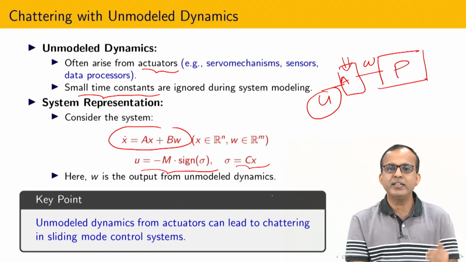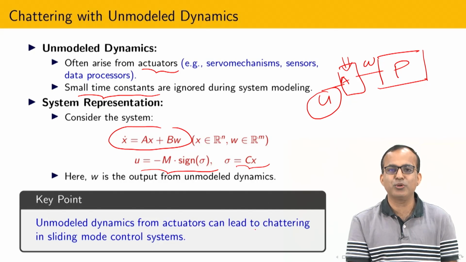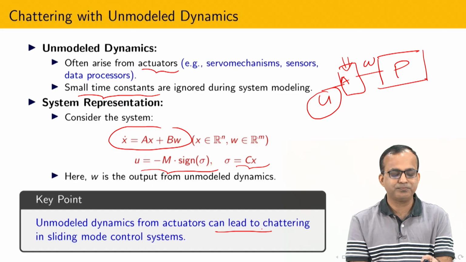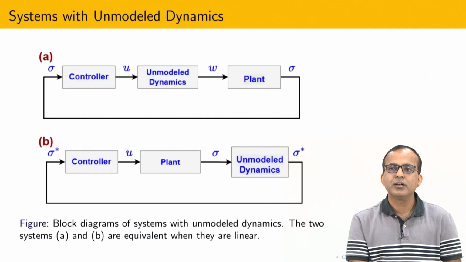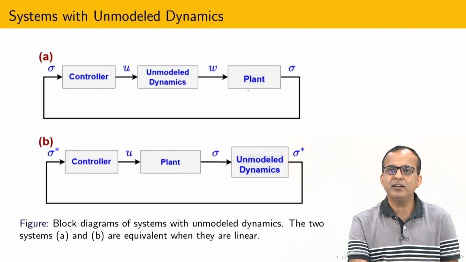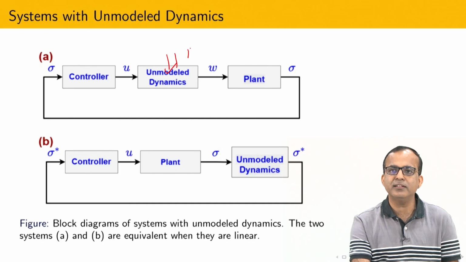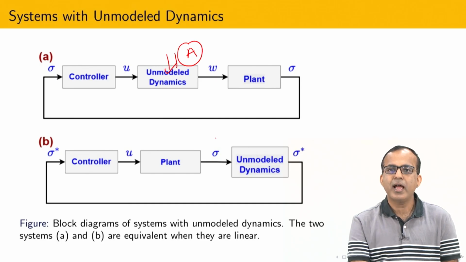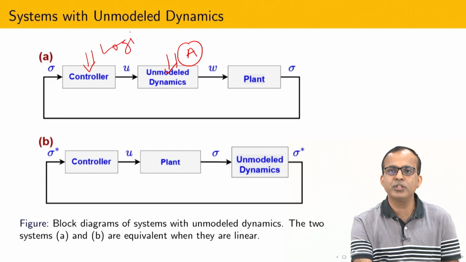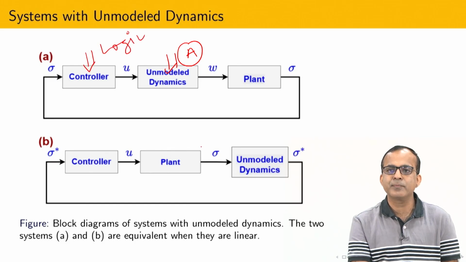Now what is the key point here? Unmodeled dynamics from the actuator can lead to chattering in sliding mode control. That we are going to verify. So this is the block diagram. I have the plant, this unmodeled dynamics is nothing but the actuator, and here I have the control logic. Based on the logic we have designed some control action.